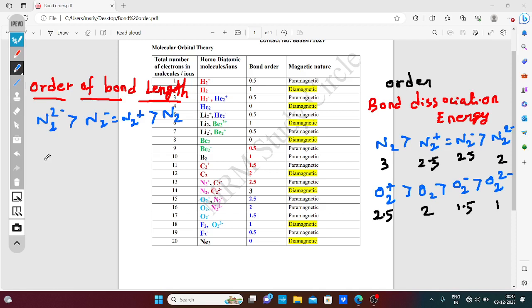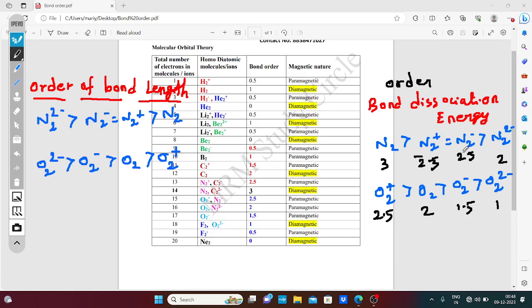The same way for oxygen, O2 minus, O2 plus. So look here, bond dissociation energy is equal to the stability of bond order. So why is N2 plus given here, and N2 minus here?